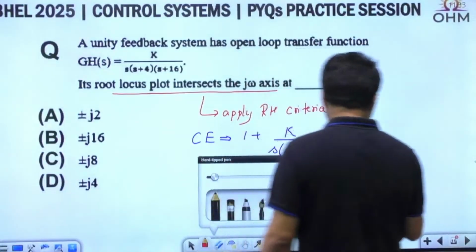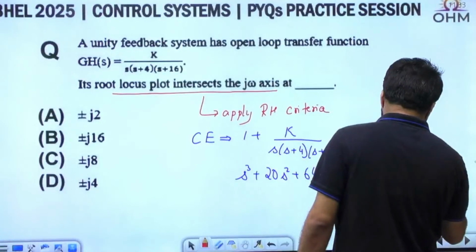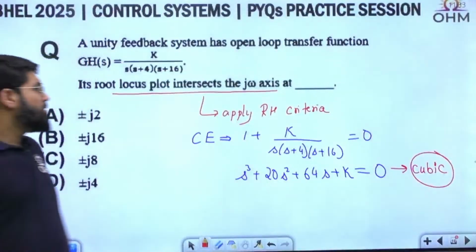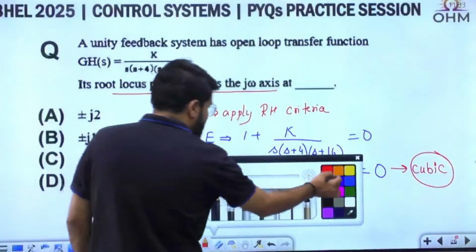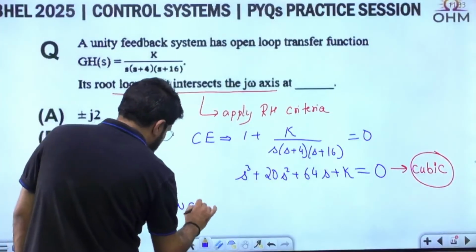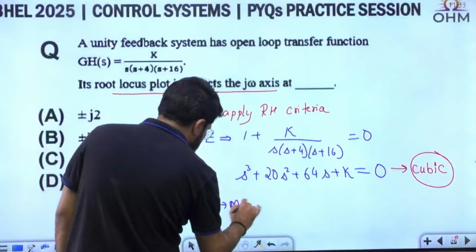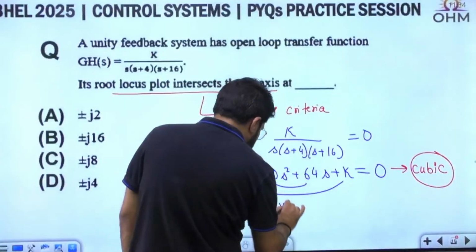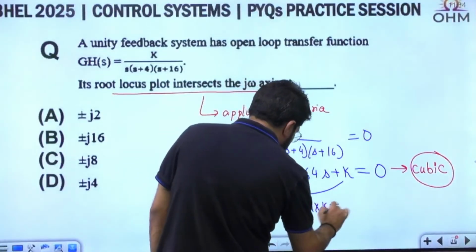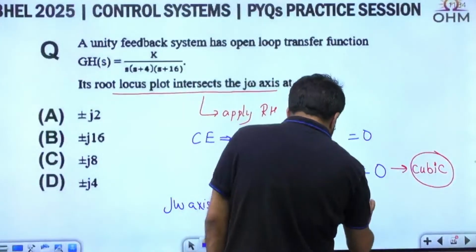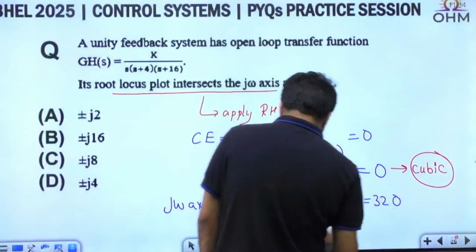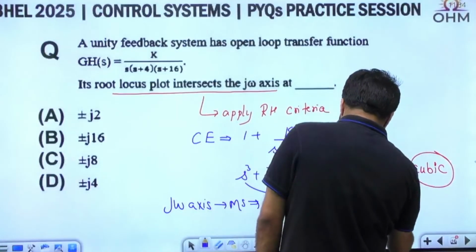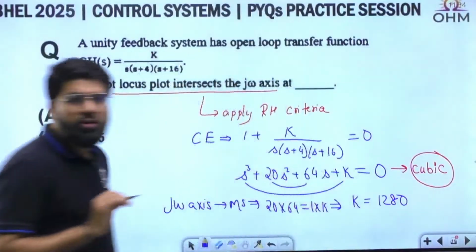And this is cubic in nature. For a j omega axis point, the system is marginally stable, and marginally stable means inner equal to outer. 20 into 64 should be 1 into K. So the system will cut the j omega axis for K equal to 20 into 64, that is 1280.